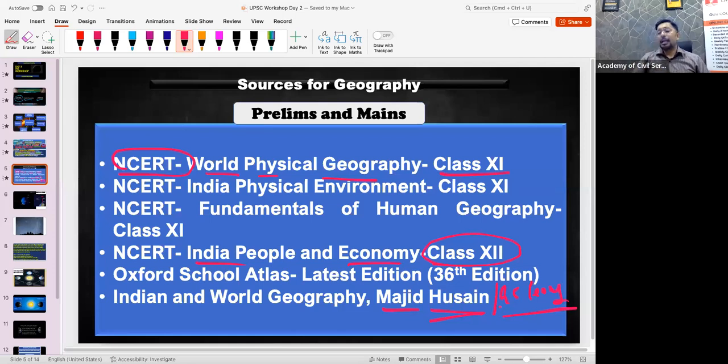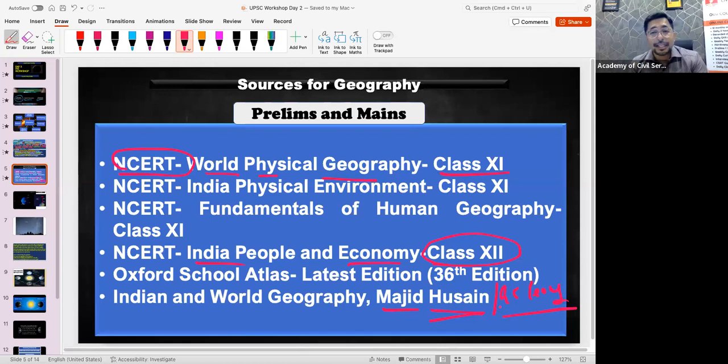But I have another solution for you. If you want a compilation of all these books, then take this particular study material. Here we have given the compilation of the Majid Hussain as well as the NCERT books. Think yourself: if you study from class 6 to class 12, you will have to study almost 6 subjects: polity, history, economy, geography, science, ecology and environment.